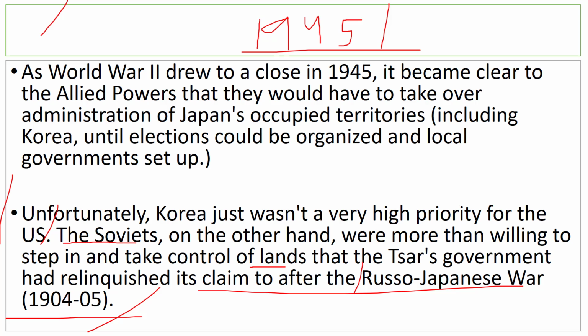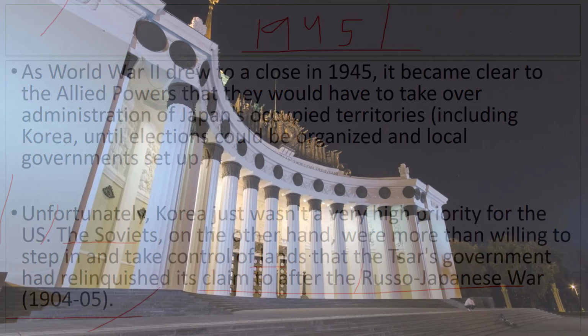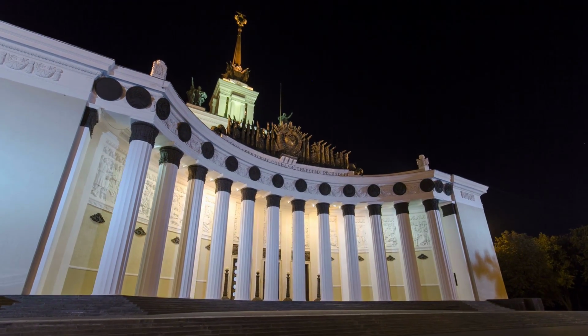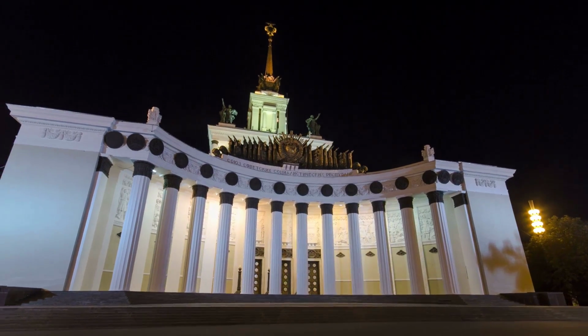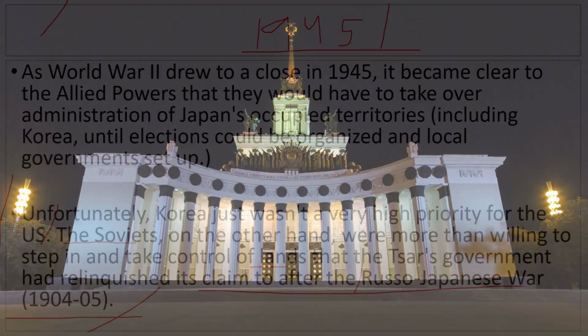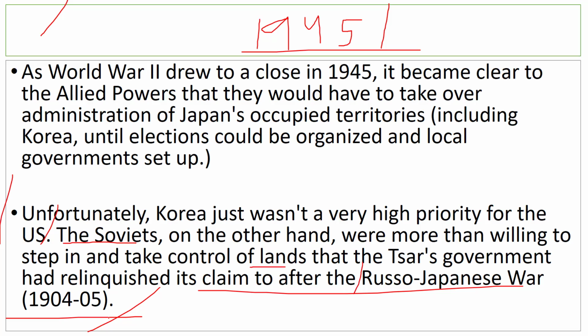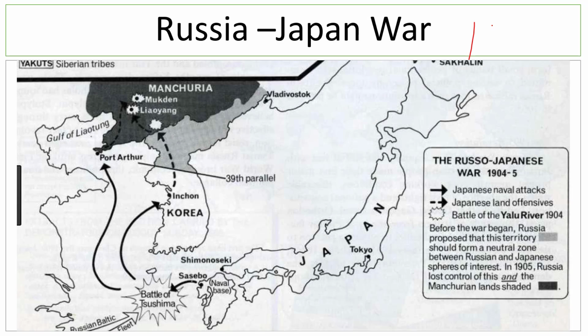So let's just change the timeline a bit and from 1945 go to 1904, when Russia and Japan fought a war. Let's talk about that for a few minutes. Now we are in 1904, alright. This was a different time, a different era. The USSR, the Soviet Union, was not in existence yet. Russia was under the Tsar of Russia. He was a very ambitious man. His name was Nicholas II.